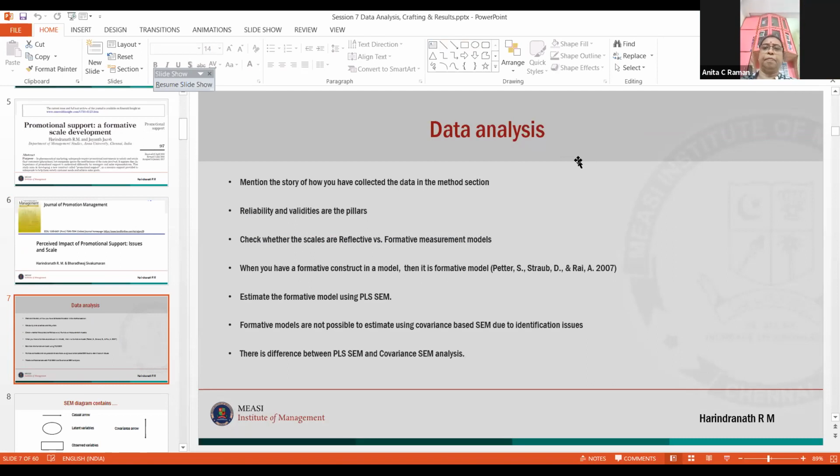Now remember, your editor, your reviewer wants to know the story of how you collected the data. I will tell you my story in order for you to understand. The reviewer is asking me how I collected the data. He wants that story.